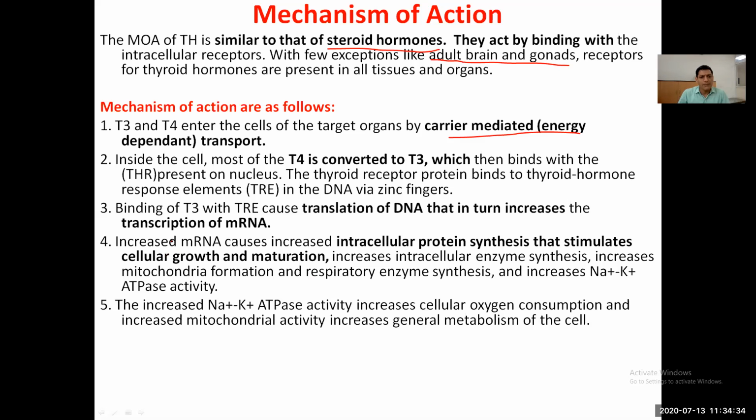And this mRNA causes increased intracellular protein synthesis that stimulates cellular growth and maturation, increases cellular enzyme synthesis, increases mitochondrial formation and respiratory enzyme synthesis, and increases sodium potassium ATPase activities. These activity increases cause the cellular oxygen consumption to increase, increase the mitochondrial activity, and increase the general metabolism of the cell.